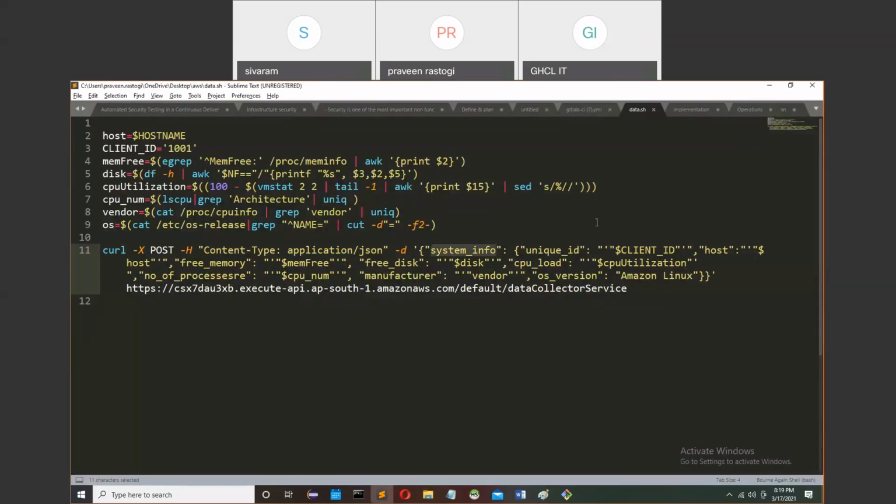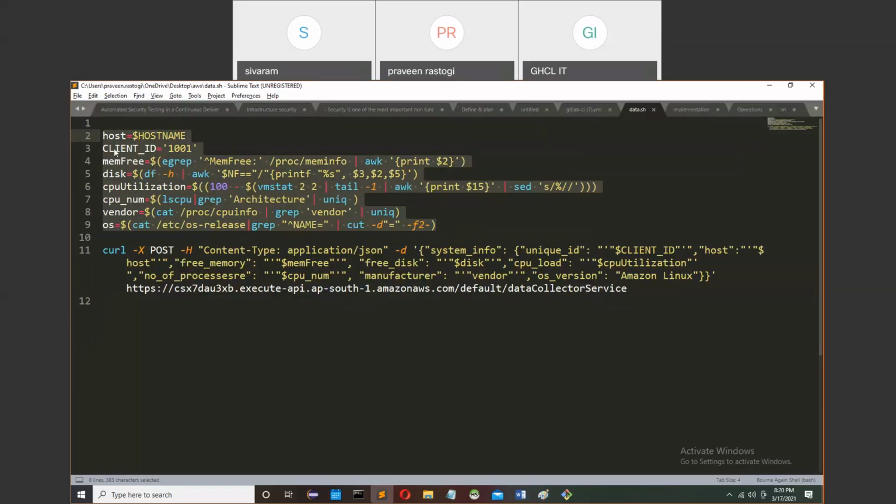So in this script file, whatever parameters I need to send to the server, I calculate here. Like how to get the host name: simply $hostname. If you do simple $hostname, you will get the current host name.